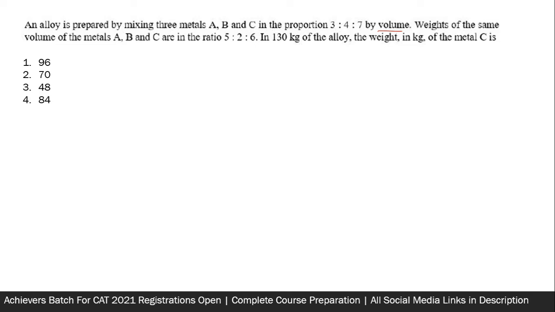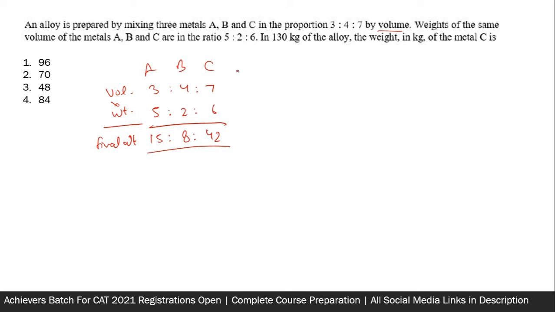So what they want to say is, if you take 1 liter of A, 1 liter of B, 1 liter of C, and if you weigh them individually, 1 liter of A would be like 5 kg, and 1 liter of B would be like 2 kg, etc., etc. Now liters are different and so are the weights. The ratio of volume and the weight need to be multiplied to have the final weight of A, B, and C in the mixture. Okay, so this comes out as 15, 8, and 42. So total is 130 kg, and we have to find the weight of C. The weight of C would be 42 upon 65 into 130 kg, which is clearly 84 kg.